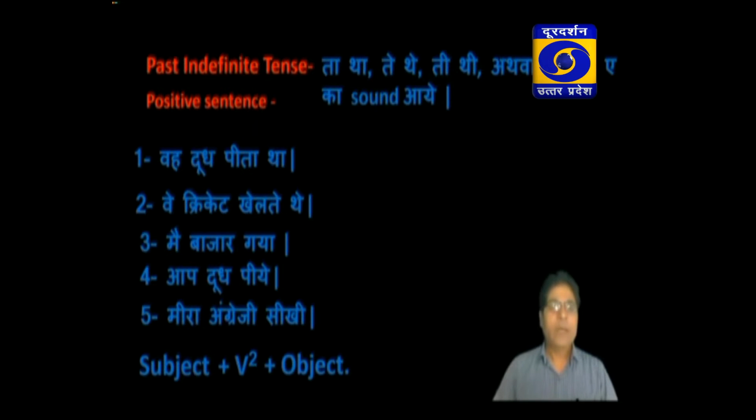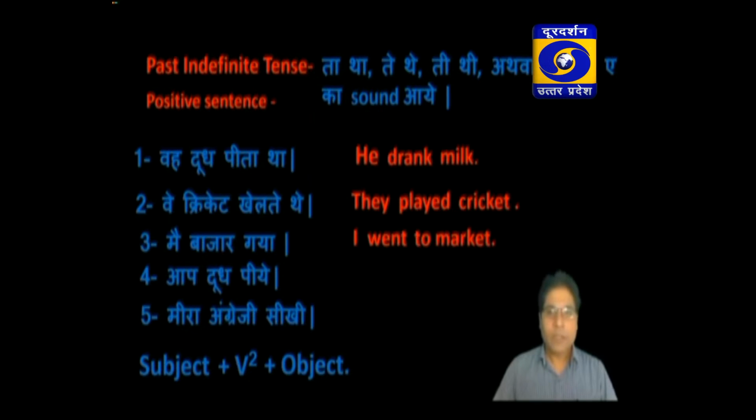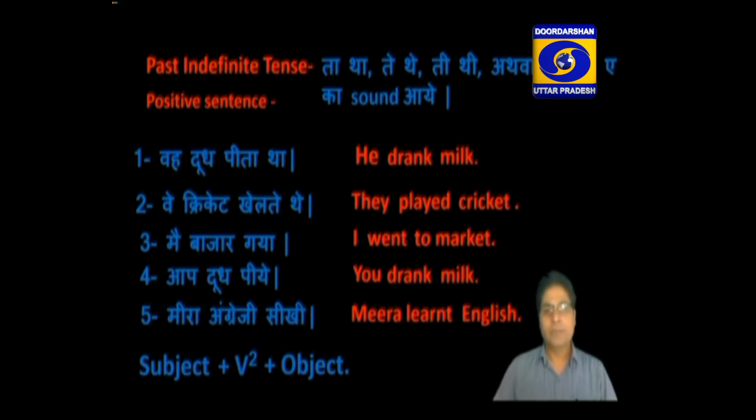In this way, you can translate these sentences like: he drank milk, they played cricket, I went to market, you drank milk, Meera learned English. It is very easy to understand these sentences.